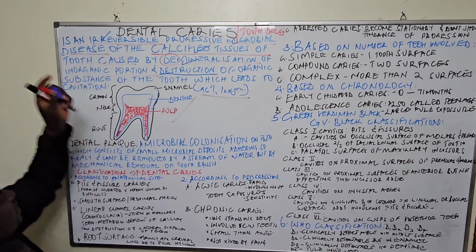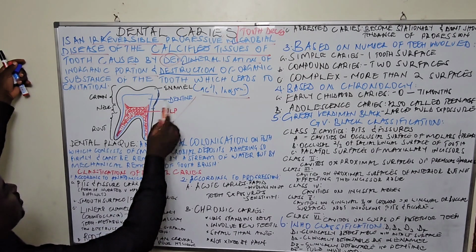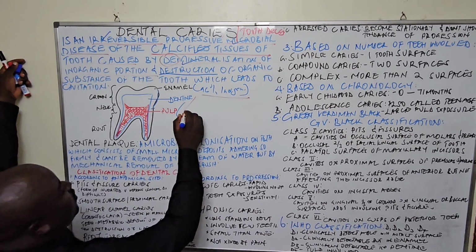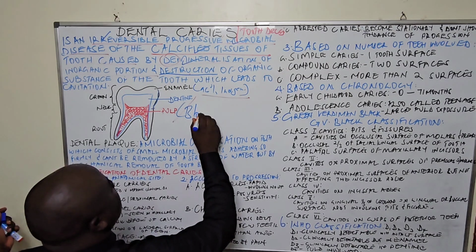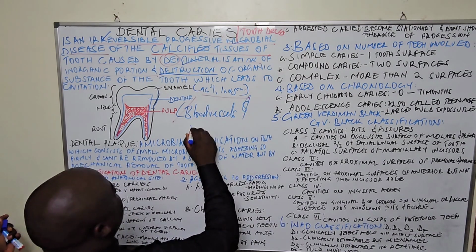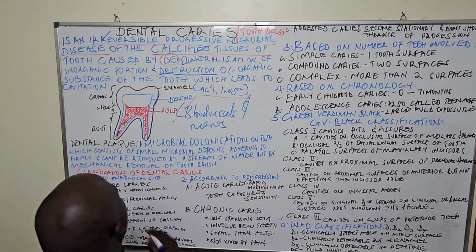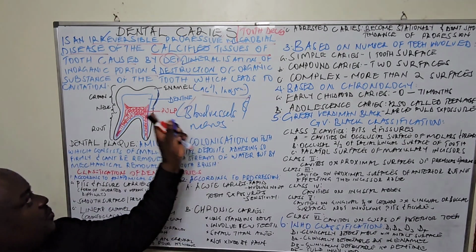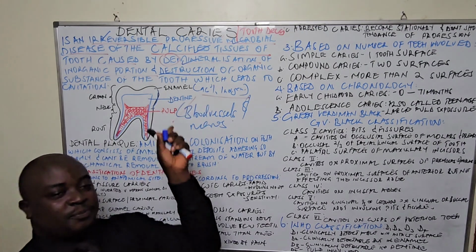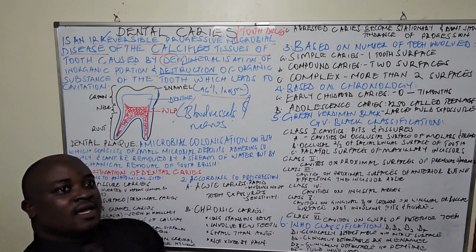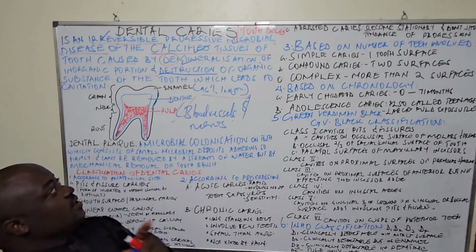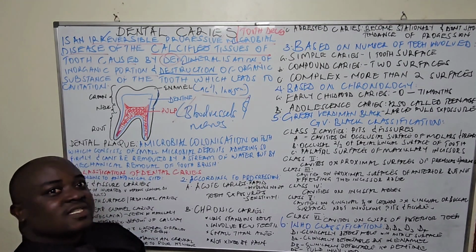As you enter inside, you shall have the dentin. After the dentin, the what? The pulp. And in the pulp here, it's where we have blood vessels and nerves. In this red part is where I have blood vessels and nerves. In this middle part, it is the part which is called dentin. In case you have caries here, you are going to expect some sensitivity.